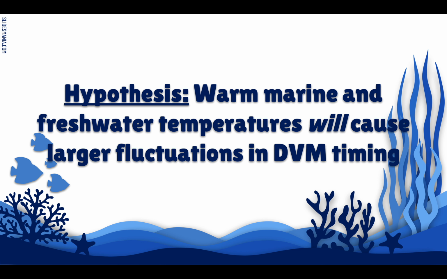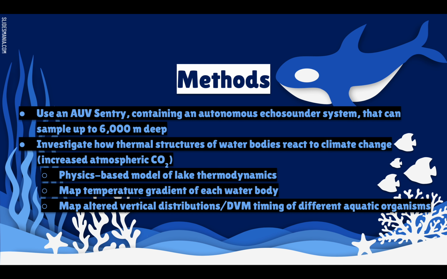DVM timing. And so the methods of this study will use an AUV sentry, which will contain an autonomous echosounder system that can sample up to 6,000 meters deep, and also investigate how thermal structures of water bodies react to climate change, basically increased atmospheric CO2. This will use a physics-based model of lake thermodynamics. It will map the temperature gradient of different water bodies such as oceans, lakes, etc., and also map altered vertical distributions and altered DVM timings of different aquatic organisms.